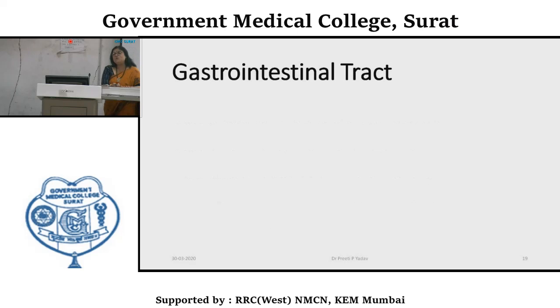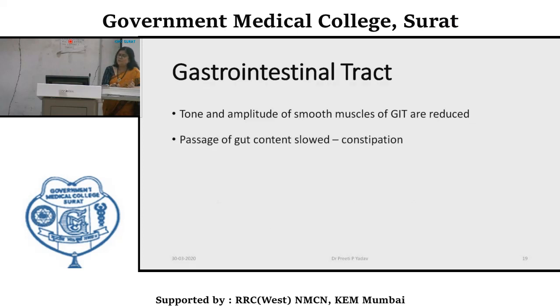In the gastrointestinal tract, the tone and amplitude of smooth muscles are reduced. So the passage of gut content will be slowed, and less movement can lead to constipation.